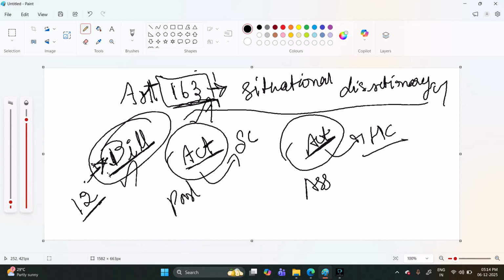It is only a bill; it does not become an act. Only if it becomes an act, and it is against the Constitution, can the Supreme Court come and question.